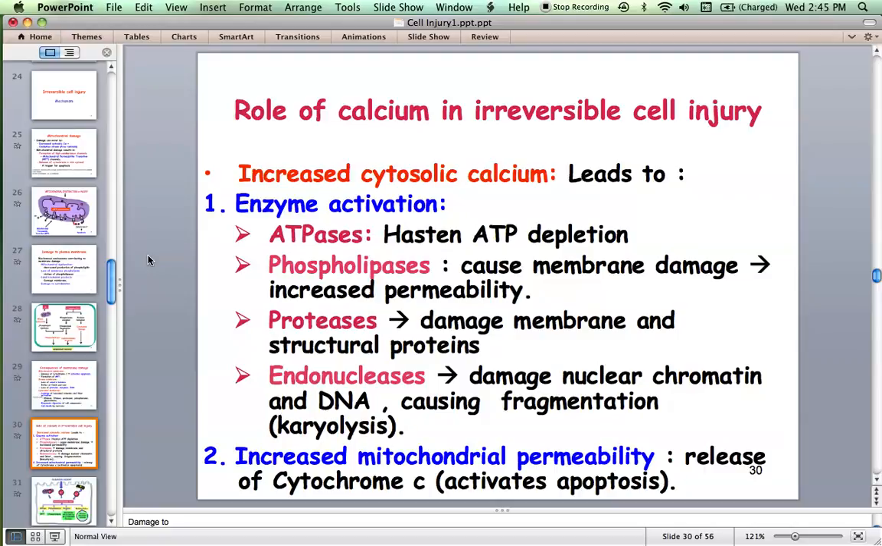When the cytosolic calcium increases, it activates various enzymes like ATPases, phospholipases, proteases, and endonucleases, and it will in turn cause digestion of these proteins.